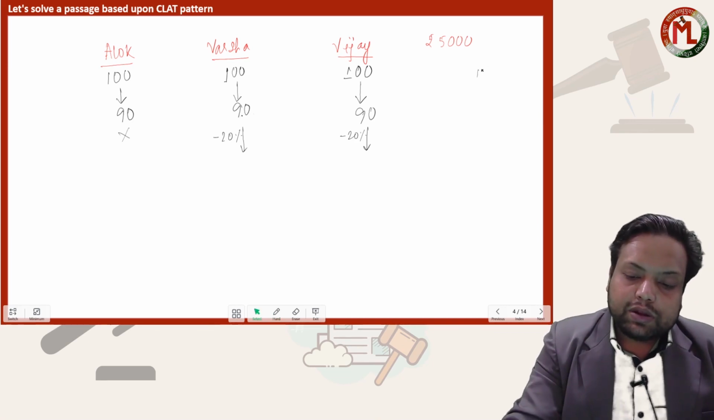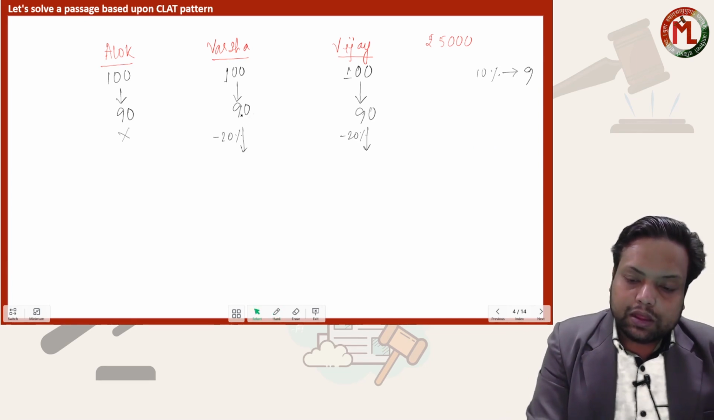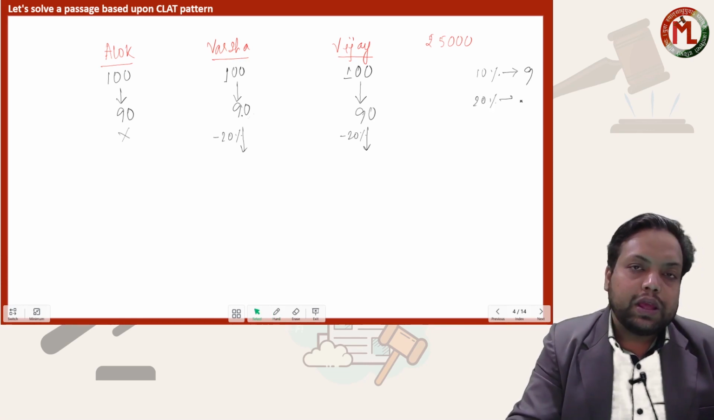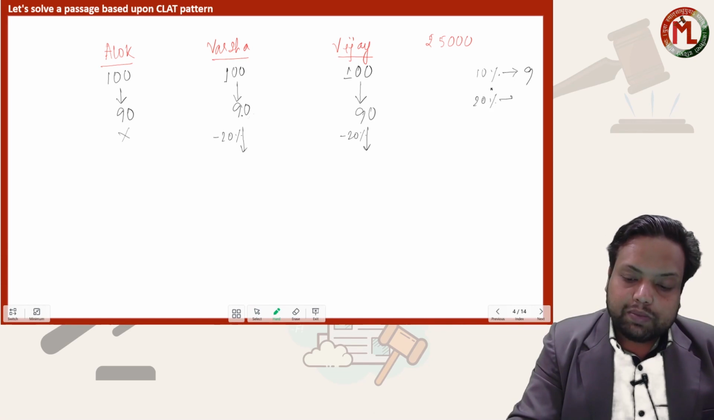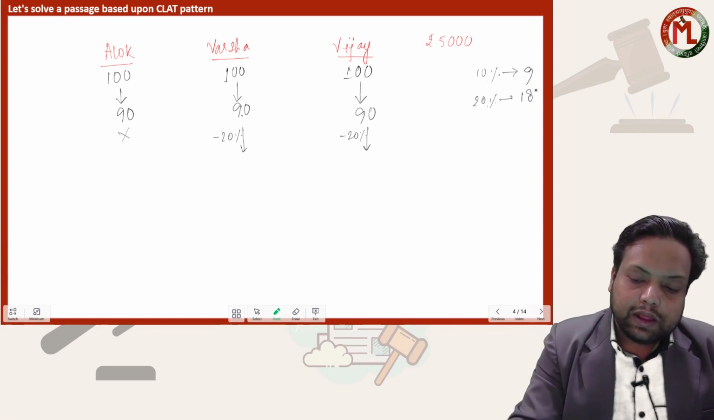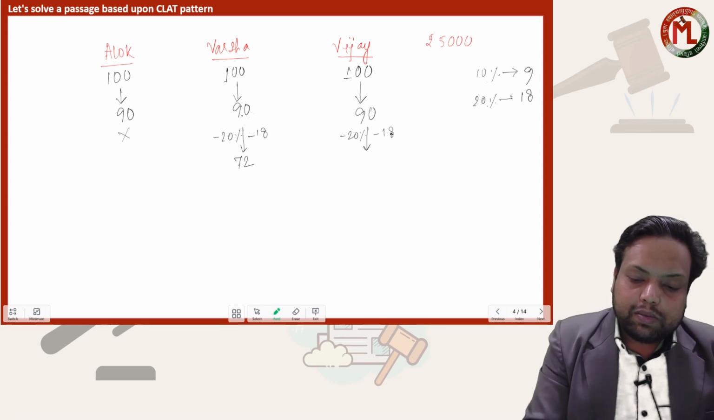10% of any figure is one decimal place to the left. So what will be 20%? 20% will be 2 times 10%. So 2 times 9 should give 18, isn't it? So Varsha is getting a discount of 18. 90 minus 18 will be 72.